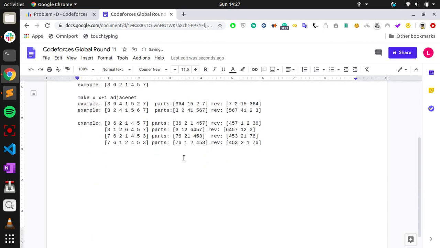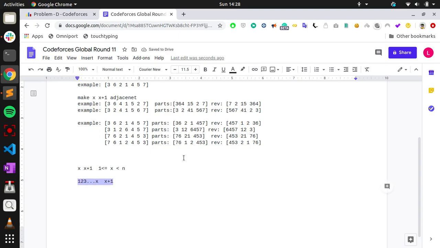So at each step you are making x and x plus 1 consecutive, where 1 is less than or equal to x, and x is less than n. So you make x and x plus 1 adjacent, starting from x equal to 1 to n minus 1. At the time of doing x and x plus 1, you have already made 1, 2, 3 and so on up to x consecutive. So in an array, it would be like 1, 2, 3 and so on up to x, and the x plus 1 will be at some point.